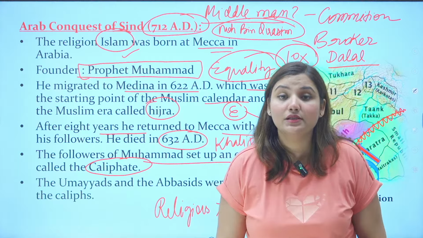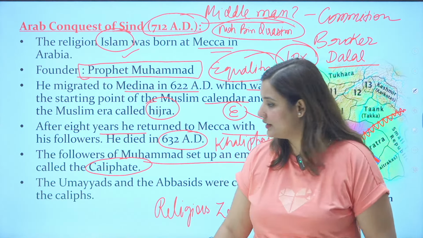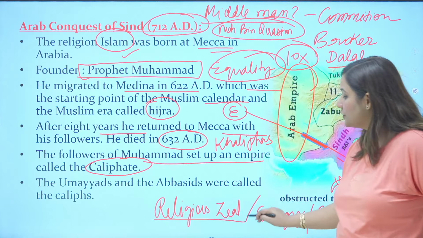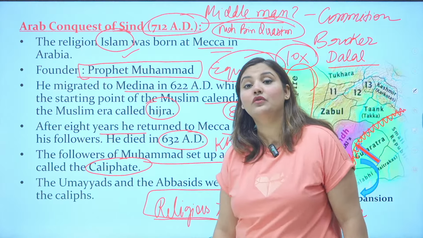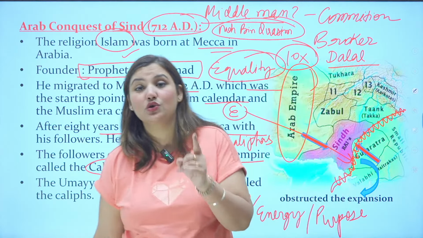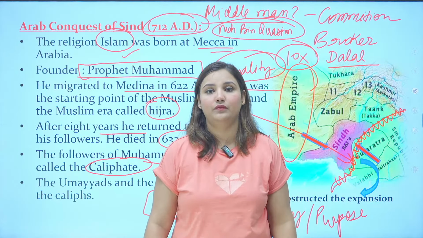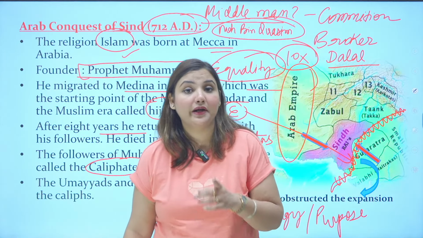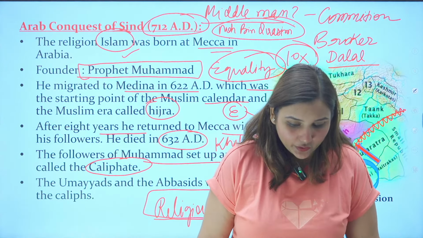The religious zeal of the leaders. This is the reason. They were not just trying to capture the area. They were not only fighting for the resources, but they were also fighting for the spread of Islam. That's why. Are you getting my point?